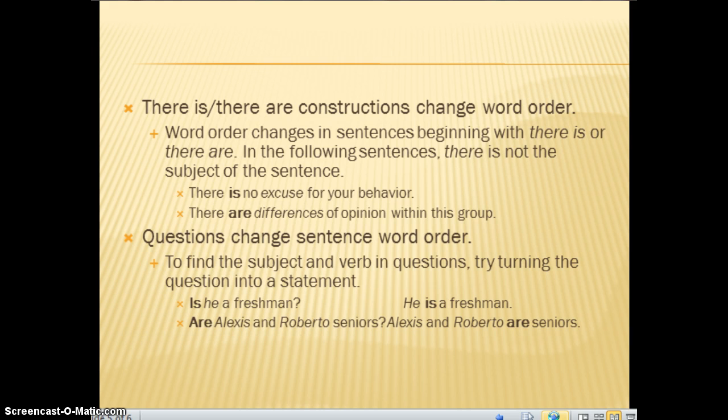Also, questions are written differently than statements, and usually the verb comes before the subject. So in order to find the subject and verb in questions, you want to try to turn your question into a statement. So for example, is he a freshman? You would switch around the subject and the verb and just make it: he is a freshman.